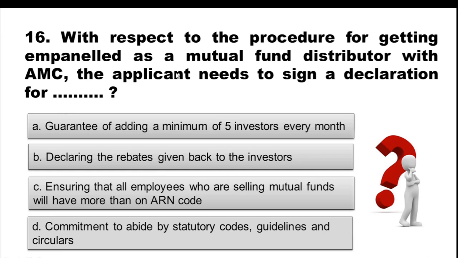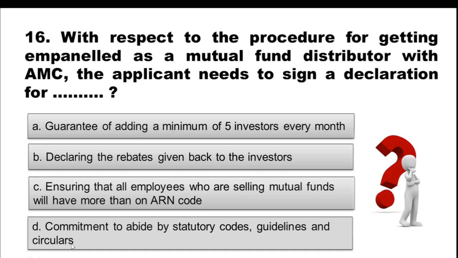Question 16. With respect to the procedure for getting impaneled as a mutual fund distributor with an AMC, the applicant needs to sign a declaration for option A, guarantee of adding a minimum of 5 investors every month, option B, declaring the rebates given back to the investor, option C, ensuring that all employees who are selling mutual funds will have more than one ARN code, option D, commitment to abide by statutory codes, guidelines and circulars.